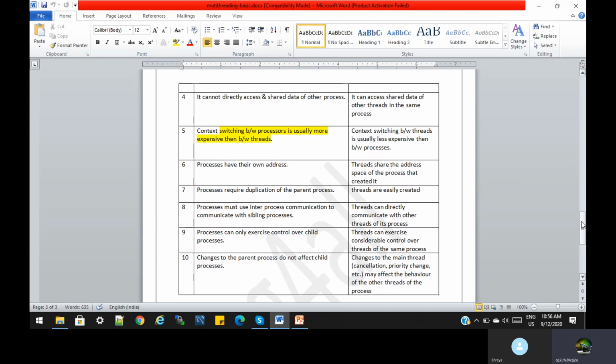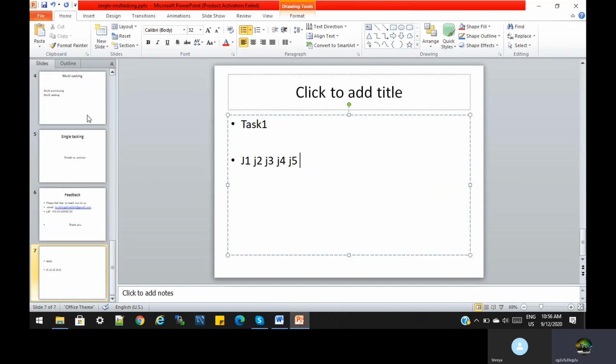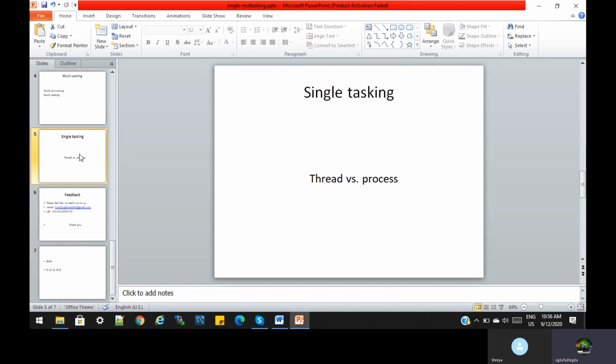As we discussed, we are going section-wise. Today we covered single tasking and multitasking. We explained very clearly what single tasking is, what multitasking is, the difference between single tasking and multitasking, and the difference between thread and process, multitasking, multi-threading and multi-processing. Having understood this clearly, in the next section we will understand the thread basics.